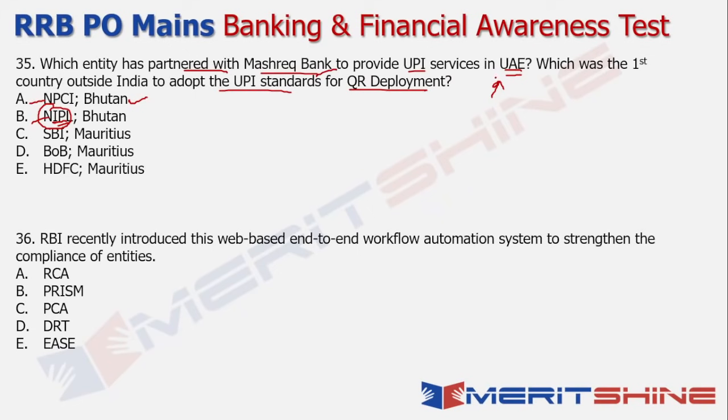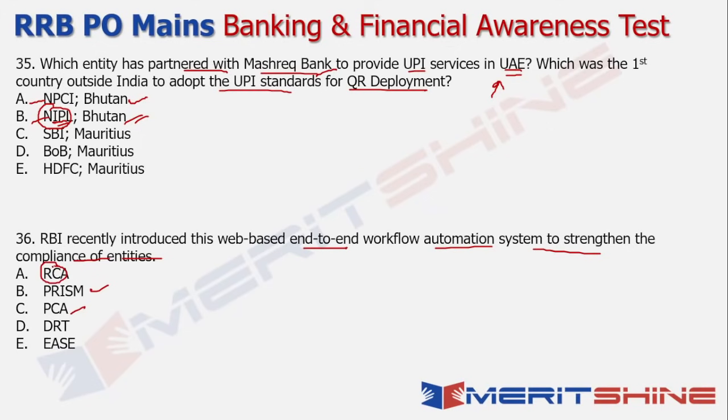So UAE happens to be the next country. So first country was Bhutan. So the answer in this case becomes NIPL and Bhutan. Now RBI also recently introduced this web-based end-to-end workflow automation system to strengthen the compliance of entities. So the answer in this case is PRISM. PCA we have already discussed as prompt corrective action. It's got nothing to do with the end-to-end workflow automation.